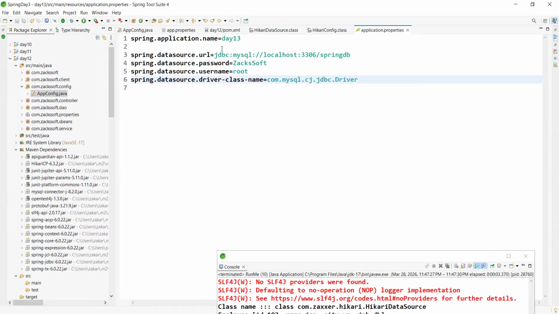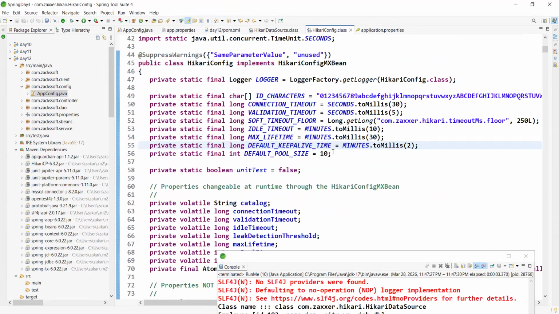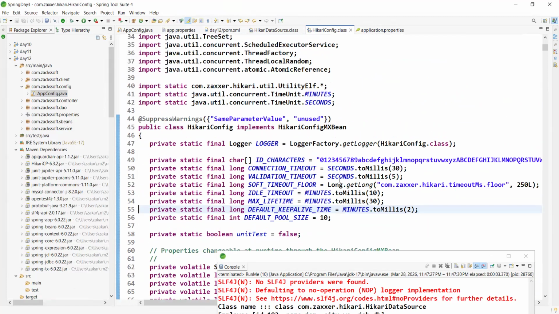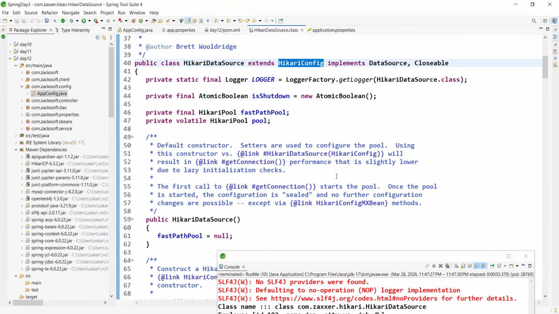And another question, I will also explain in Spring Boot. Maybe you can ask: is the connection pool created automatically in Spring? The connection pool is created automatically in Spring Boot, not in Spring. If you want, boss, you can create it manually using the @Bean method.